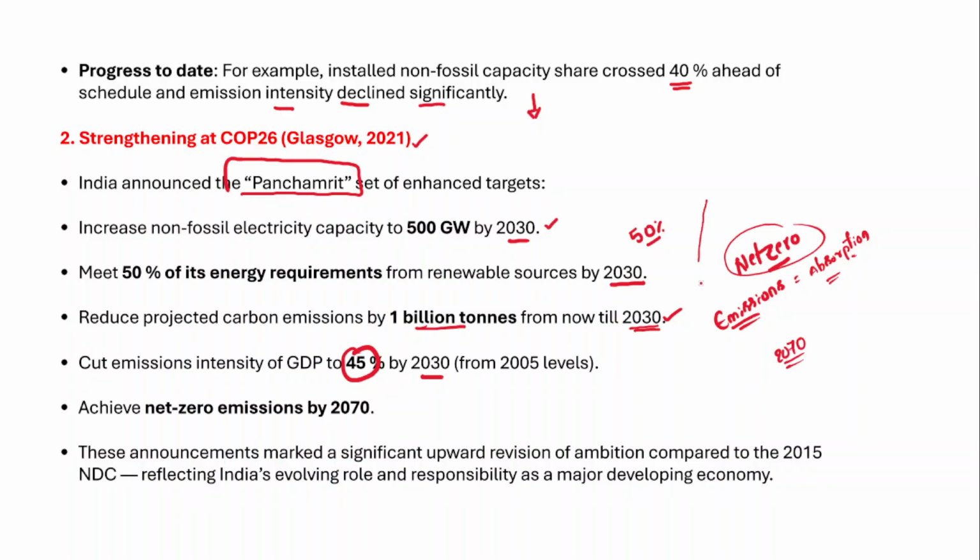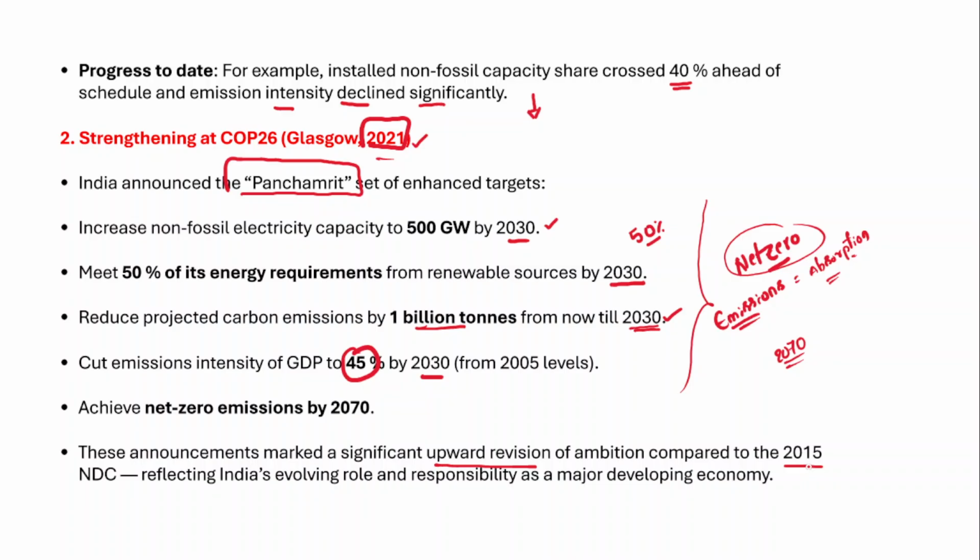Right? So these are 5 goals as part of the Glasgow commitments or Panchamrit commitments announced by Prime Minister Narendra Modi at the Glasgow Summit of 2021. These announcements have marked a significant upward revision of India's climate goals compared to the 2015 nationally determined contributions.